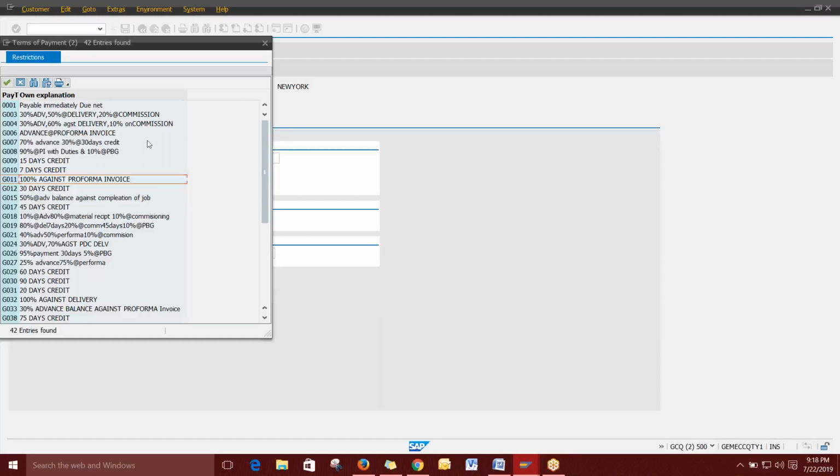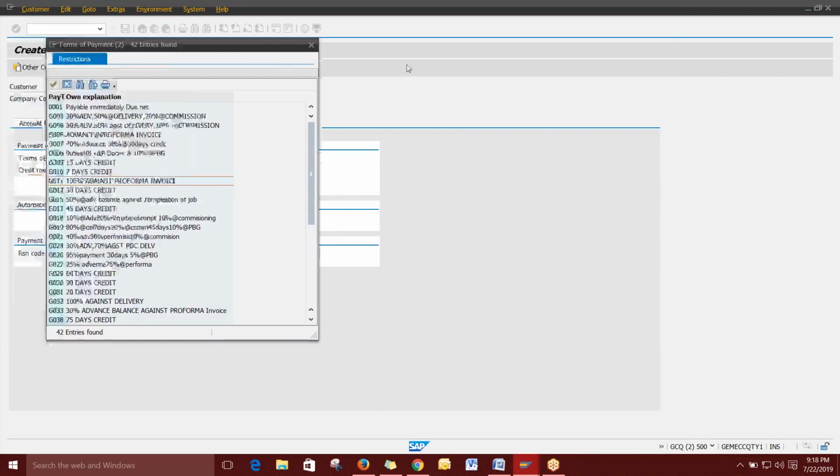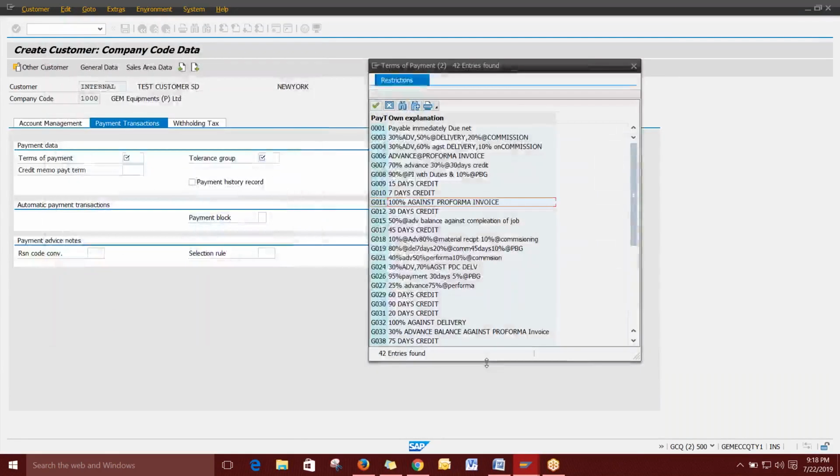Sir, if I want to give a customer two options, that is either 30 days or a limit, meaning if I give a limit of 1 crore, either 30 days or within 1 crore, then what is important? Yes, we can use only two options. Whether you give days or you give a value. Only any one option you can give for a customer.